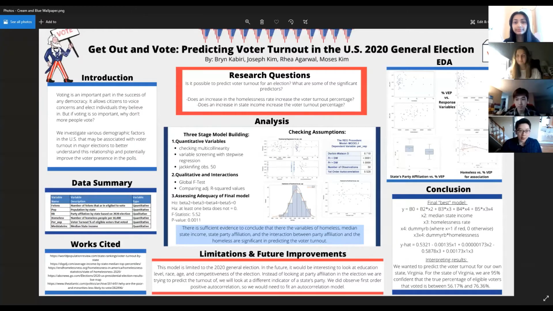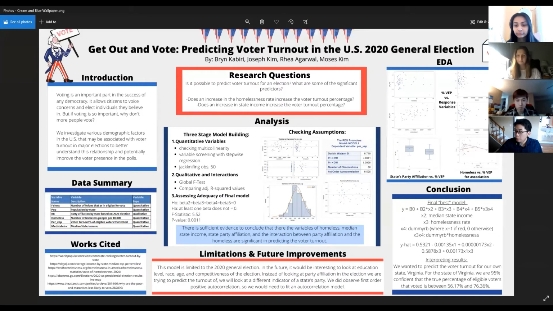For our EDA, in order to determine which variables to keep and which variables to not, we decided to look into a correlation matrix and correlation coefficient table, as well as stepwise regression. And after we looked into those 3 things, we decided to keep the other variables except felons. So after we decided which variables to keep, we looked into the scatter plot between the percent of the VEP and the other 4 quantitative variables we decided to keep.